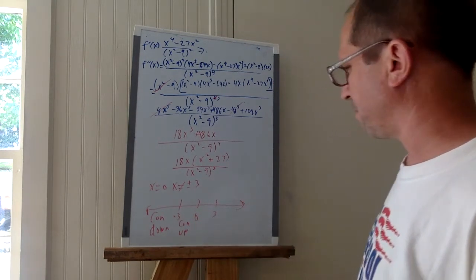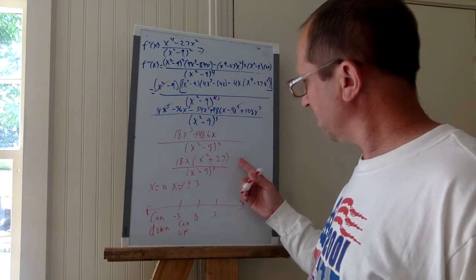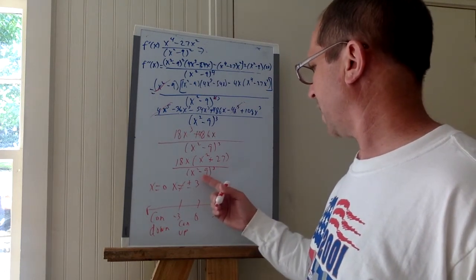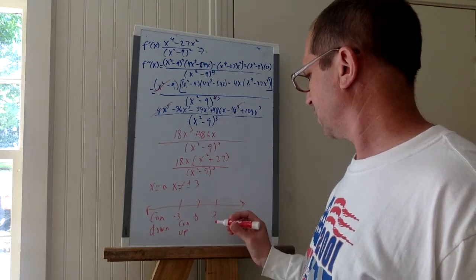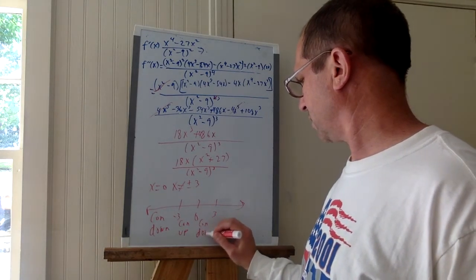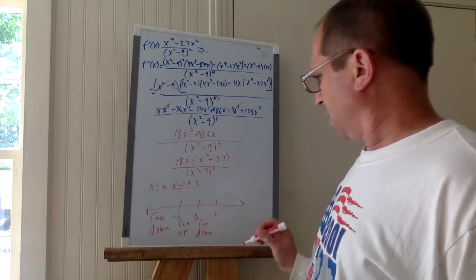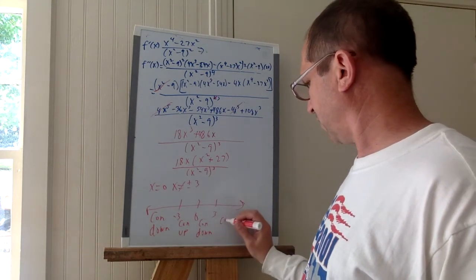All right, at +1, it's positive, positive, divided by a negative. So it's going to be concave down. And then finally at 4, positive, positive, positive, concave up.